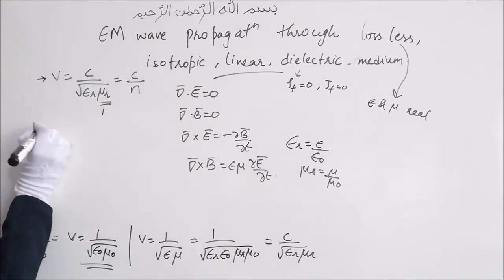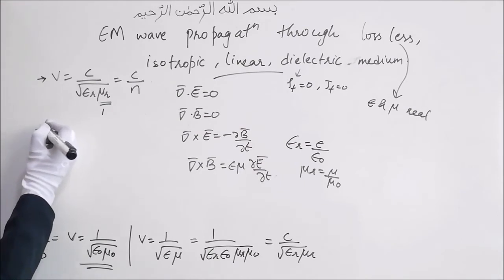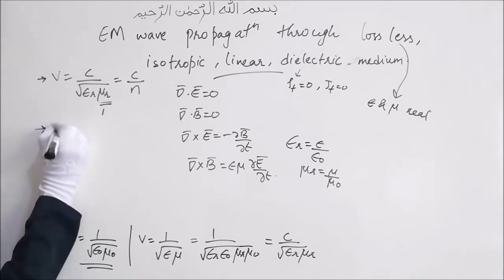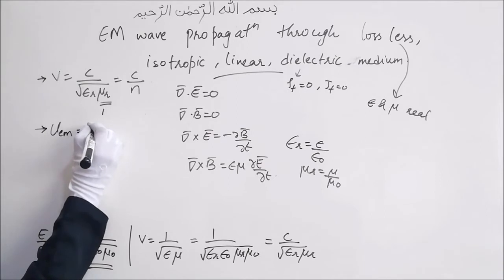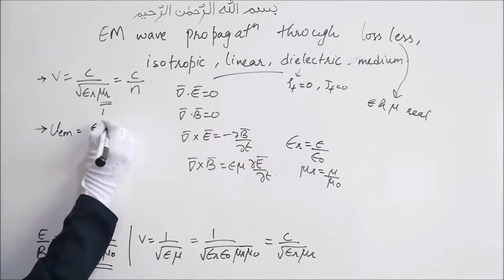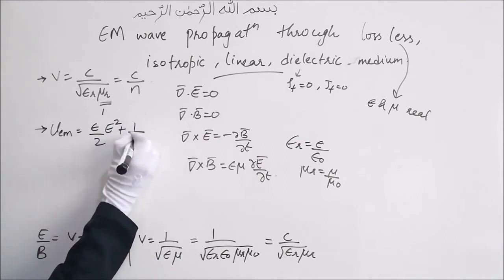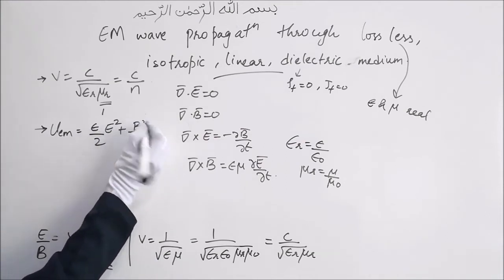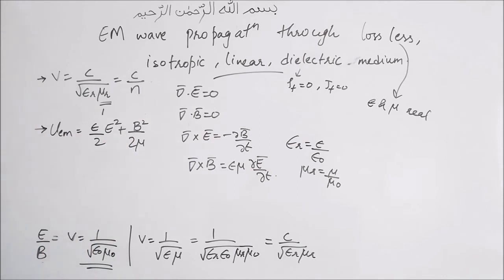What about the electromagnetic energy density now? U EM here will be epsilon by 2 E squared plus 1 by 2 mu B squared. That is, instead of epsilon naught and mu naught, we just have epsilon and mu because of our medium, not vacuum.